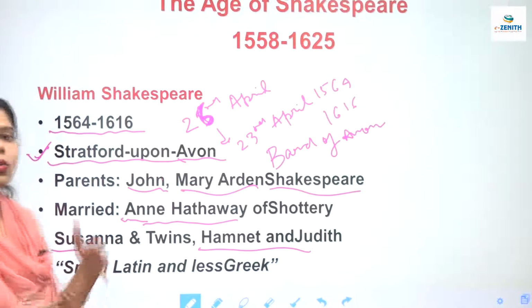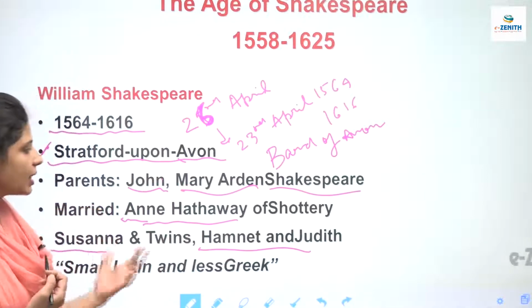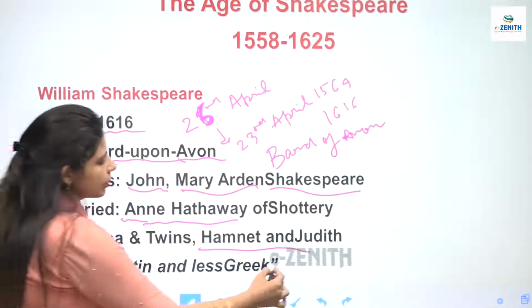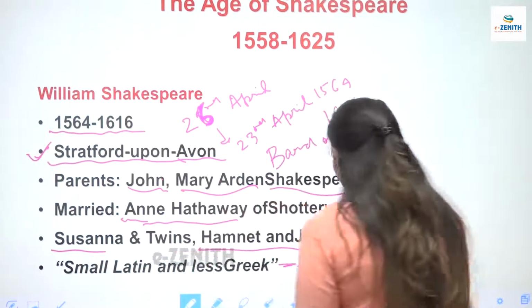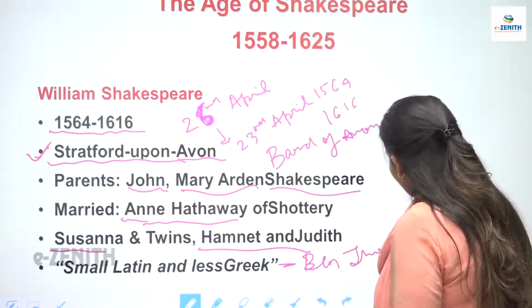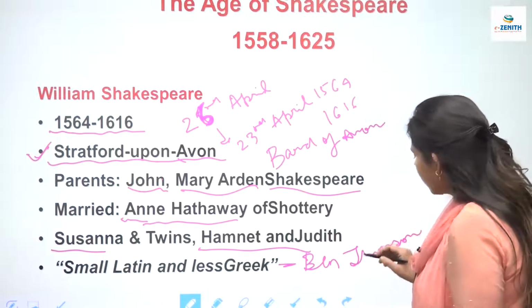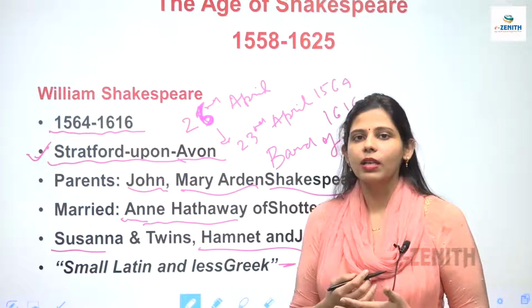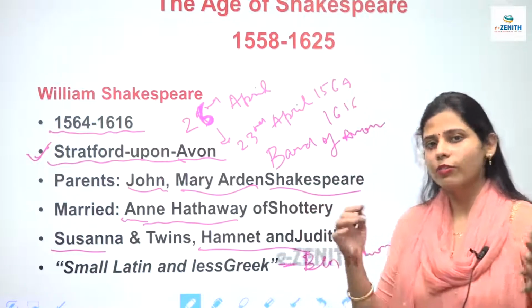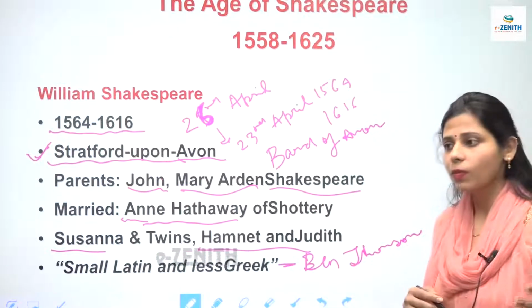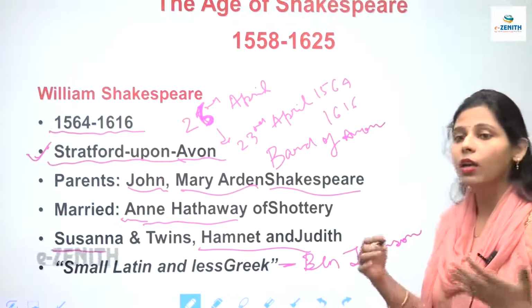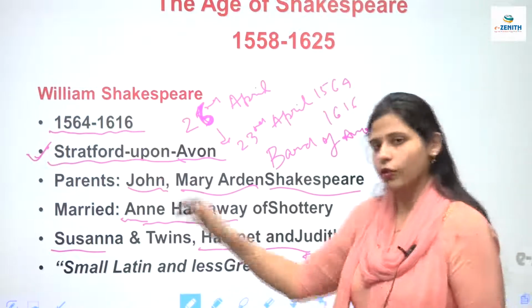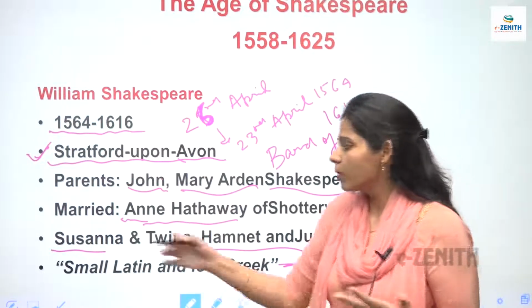Then Ben Jonson, who was a contemporary of Shakespeare, has said a few lines about Shakespeare. And what were the few lines? Ben Jonson is also there in our course. So Ben Jonson has written a lot of important works such as Alchemist, then Volpone, and different works, and he has criticized a lot of authors. The Comedy of Humours is also written by this Ben Jonson, and he was a contemporary of Shakespeare. He wrote in the same age as Shakespeare was writing.